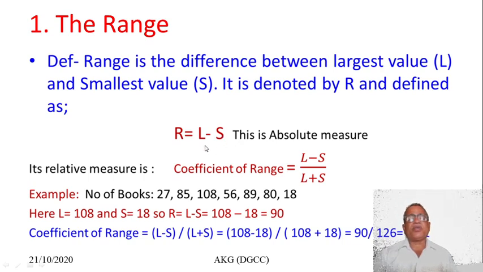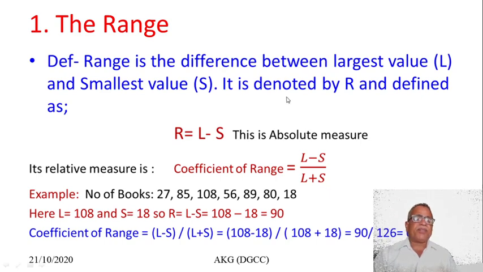Computation of range is very simple, and this is an absolute measure of dispersion. Its corresponding relative measure, the coefficient of range, is equal to (L - S) / (L + S).